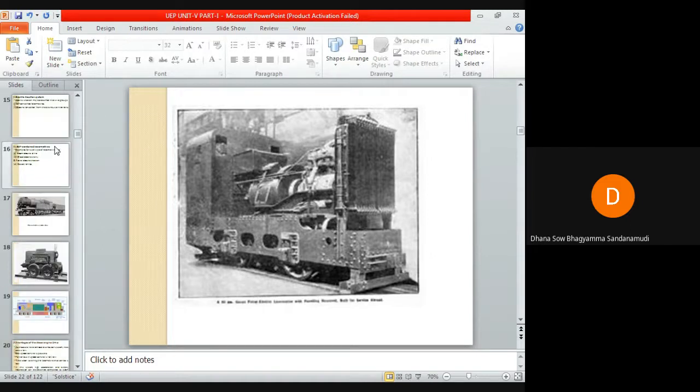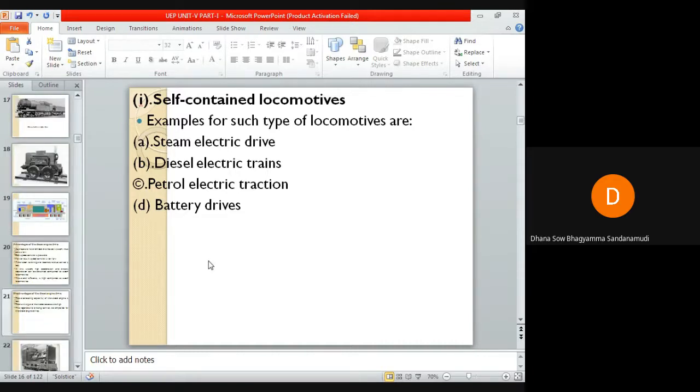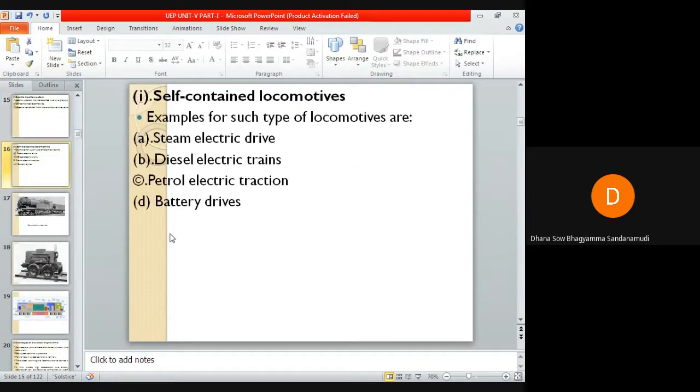Next type of self-contained locomotive is the battery operated drive. In this drive, the locomotive consists of batteries.